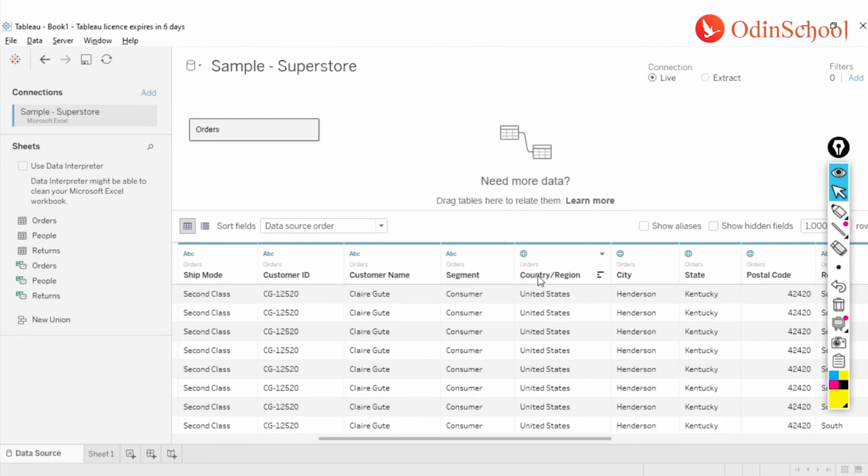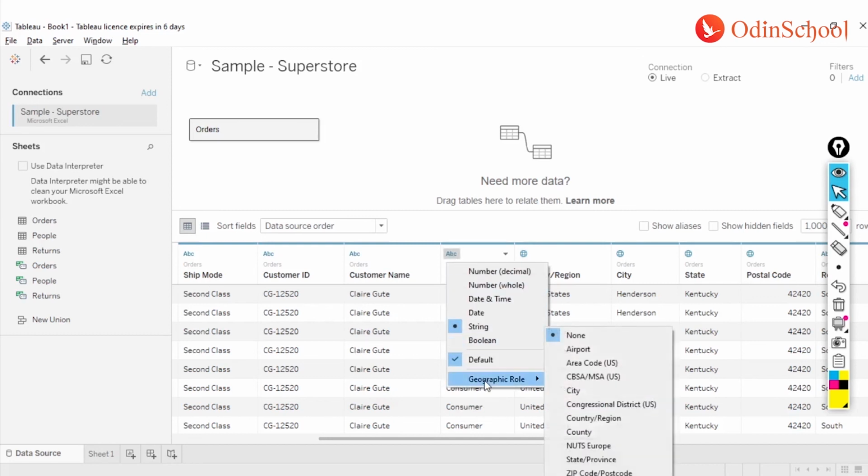Now, by default, Tableau will look at the name of the column, and it will see if it has any geographical importance to it. Let's say countries, states, cities, provinces, districts, and so on and so forth. If it has to do something with the geography, then it is going to assign that geographical symbol. If it doesn't, then we can also go ahead and give a geographical importance to that column by just clicking on that data type and going to the geographical role.